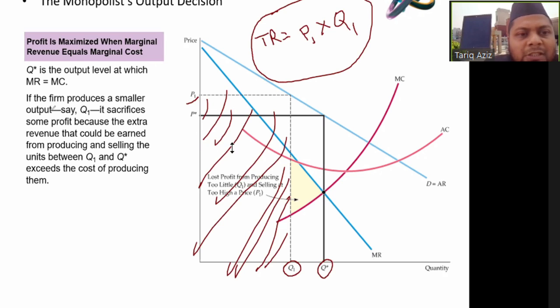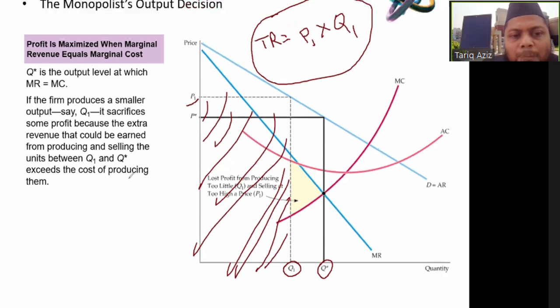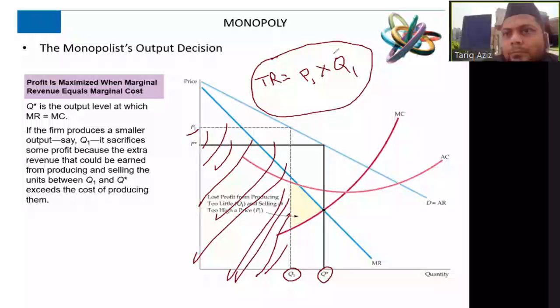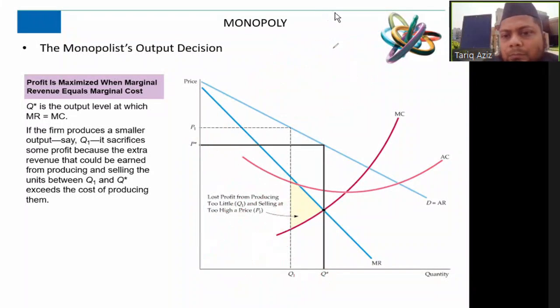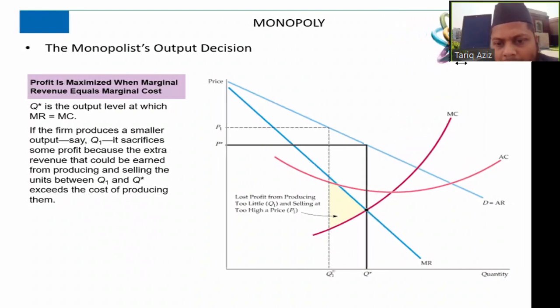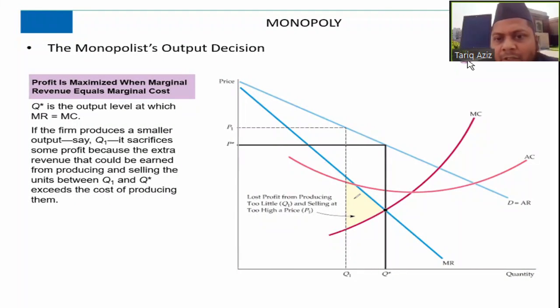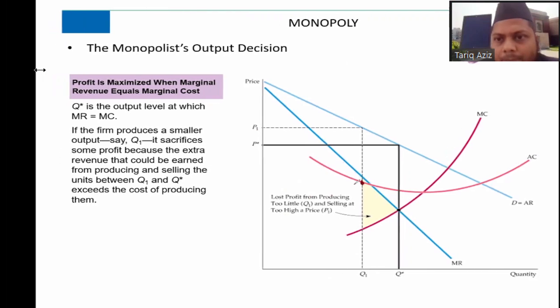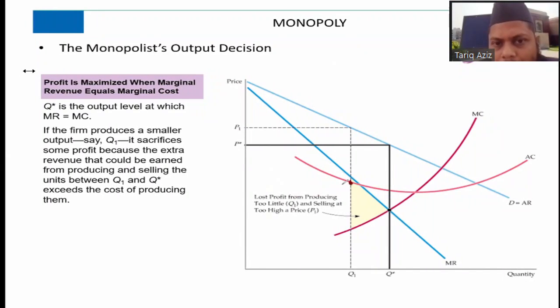So if the firm produces a smaller output, say Q1, it sacrifices some profit because the extra revenue that could be earned from producing and selling the units between Q1 and Q star exceeds the cost of producing them. Let me take up the same thing. At Q1, what is the average cost? Average cost is here. So can you tell please which area is bigger, Q1 or Q star?